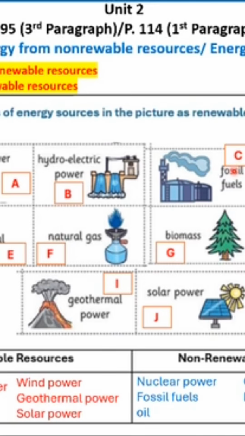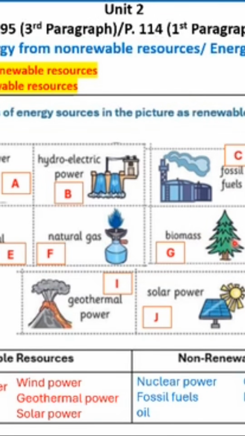We have here fossil fuels, and we know that fossil fuels are what? Are oil, coal, and natural gas, and all of these C, D, E, F are non-renewable resources. Okay, we know that oil, natural gas, and coal, they are non-renewable resources. They will finish someday. Okay, so they are non-renewable resources.